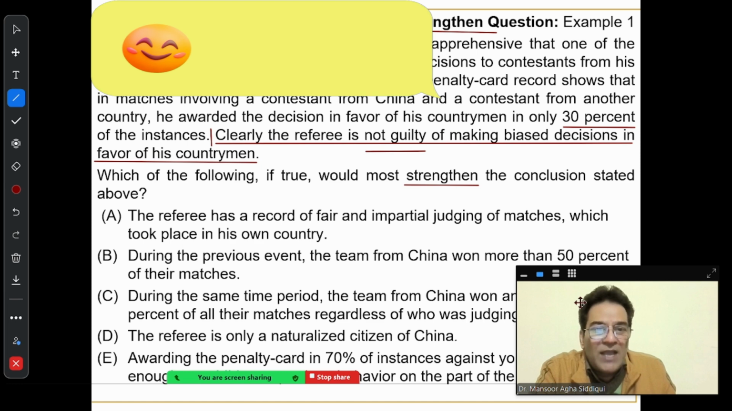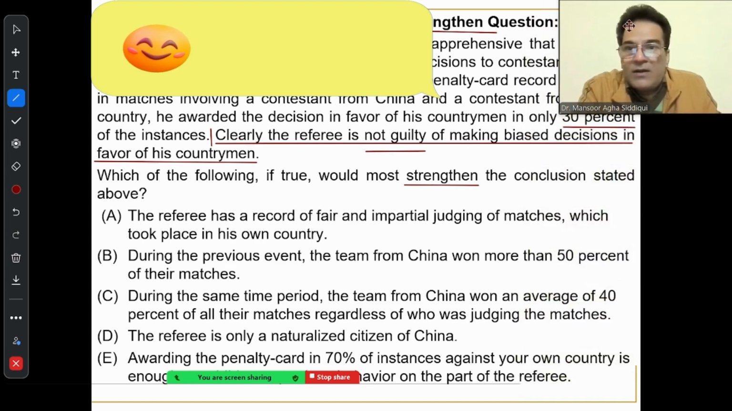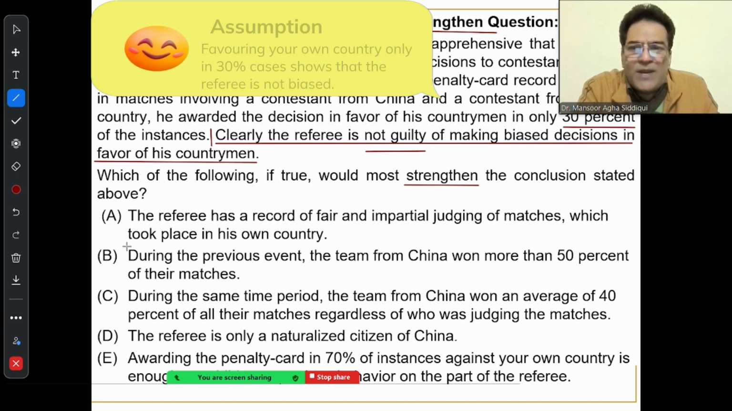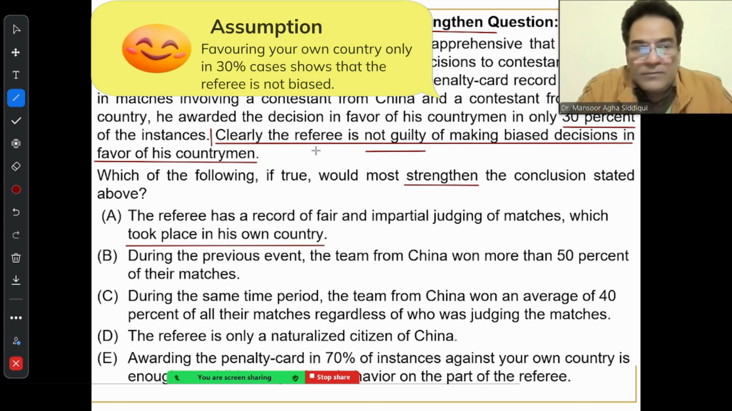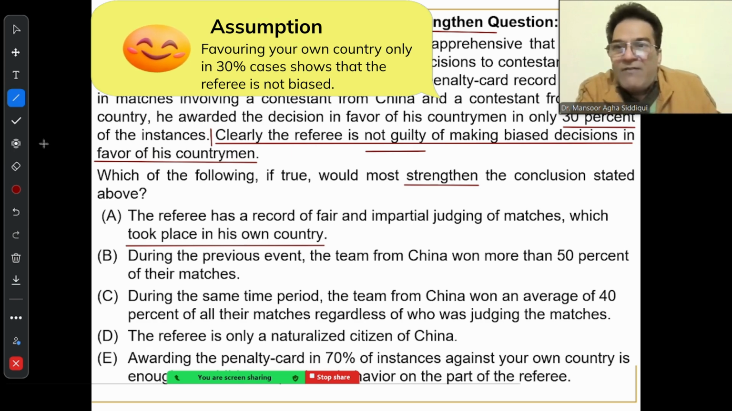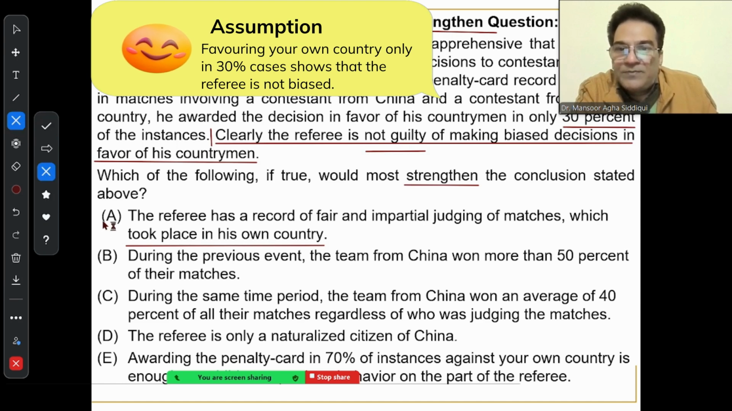Based upon this assumption, now when I look at answer choices, A says the referee has a record of fair and impartial judging of matches which took place in his own country. Does this prove that this conclusion is correct? We don't know in this question's language whether this match is going to happen in Argentina, in China, or in a third country. That is the reason why answer choice A is not strengthening. As a result, I will kick out this answer choice. This is wrong.